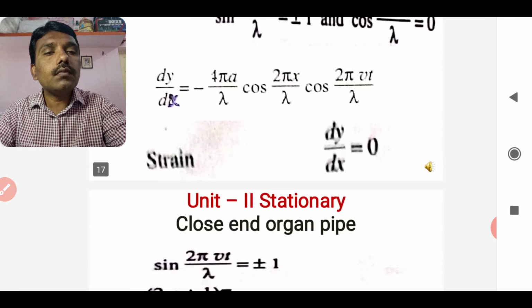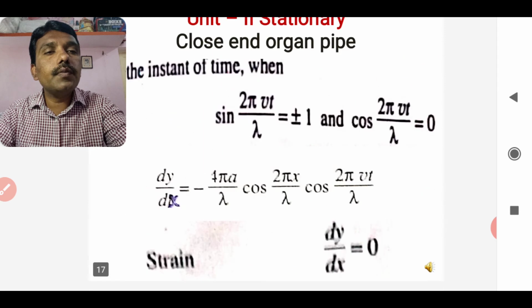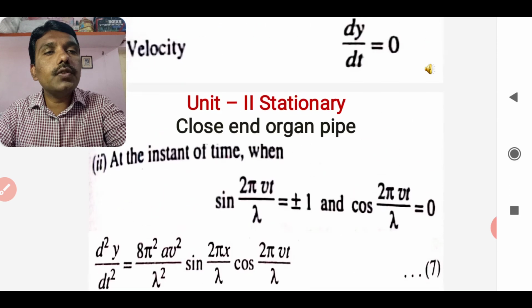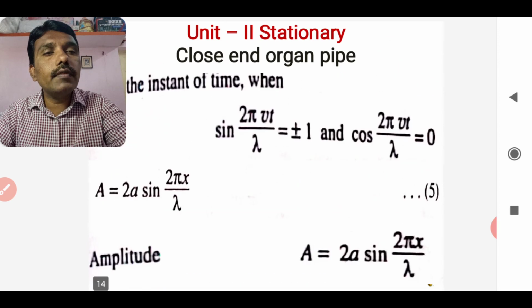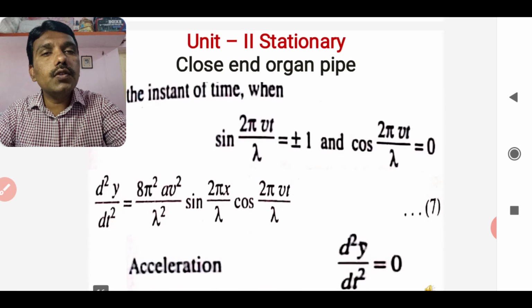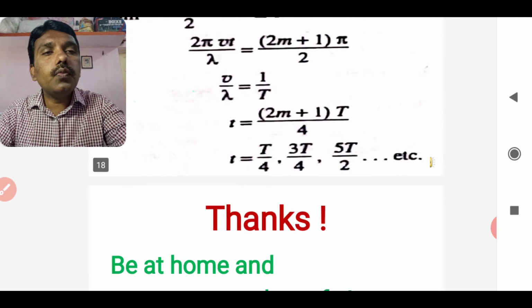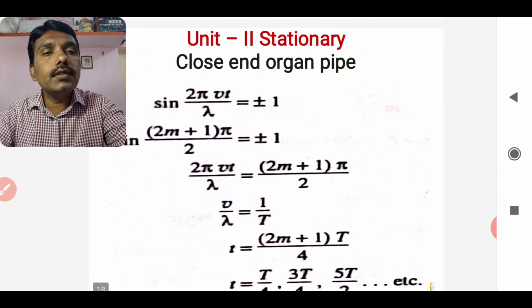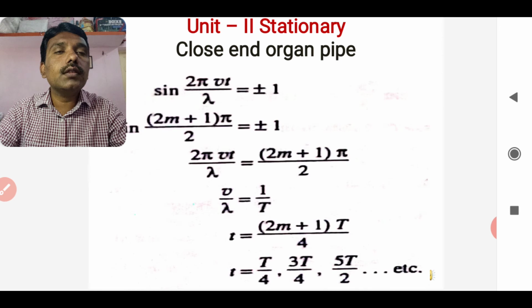So as far as the strain becomes 0, acceleration becomes 0, velocity has some relation, and the amplitude has some relation, the displacement is also becoming 0 in these conditions. Now, after the phase change, the same value will occur again.